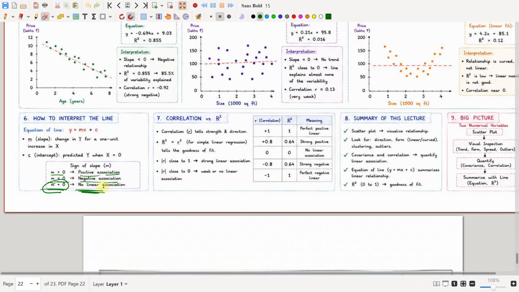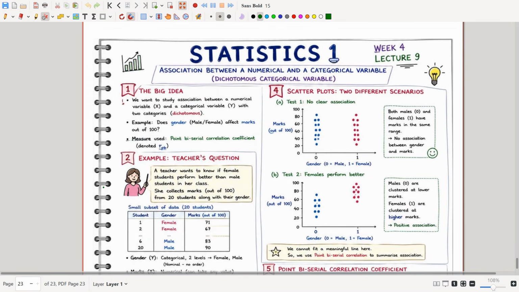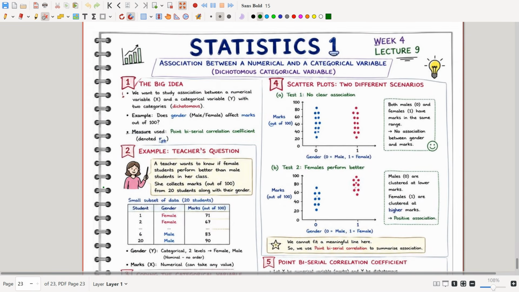Now let's move on to association between a numerical variable and a categorical variable, that is, a dichotomous categorical variable, which means you will be comparing one numerical variable and one categorical variable. So far we saw how to compare two categorical variables and how to compare two numerical variables. But now we are going to compare one numerical variable and one categorical variable.